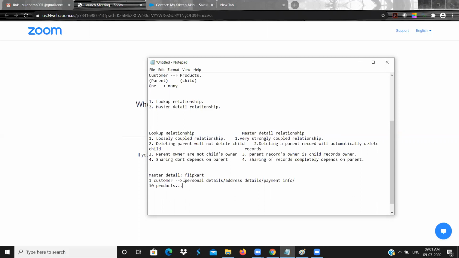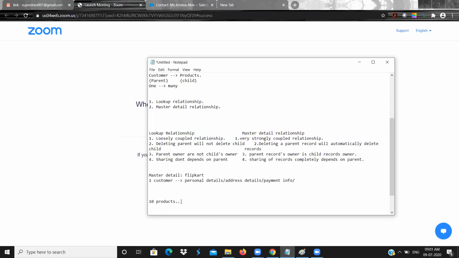Okay, so consider if in this customer table, they are deleting one record. What will happen if you have a lookup relationship between the customer and the product?